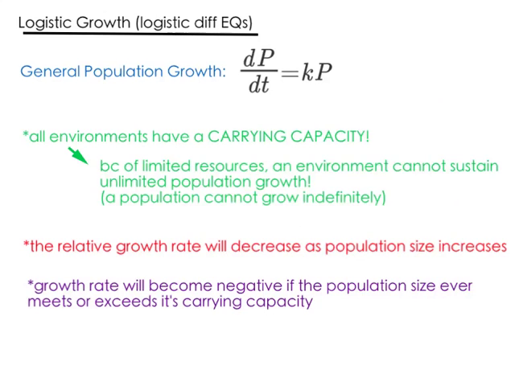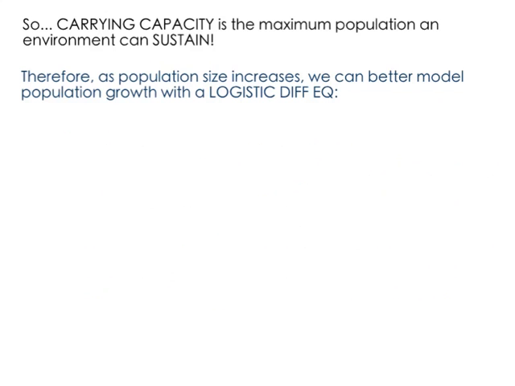Because, like I said, if a population approaches or reaches its carrying capacity, you just can't sustain more than you can sustain, so it's a bad situation. So carrying capacity is the maximum population an environment can sustain.